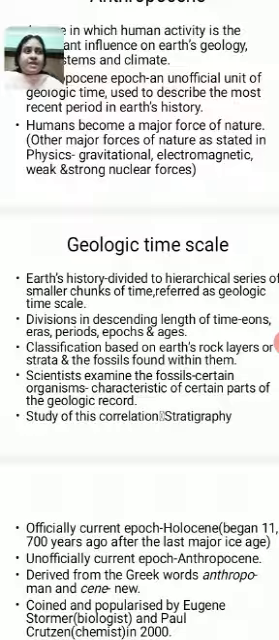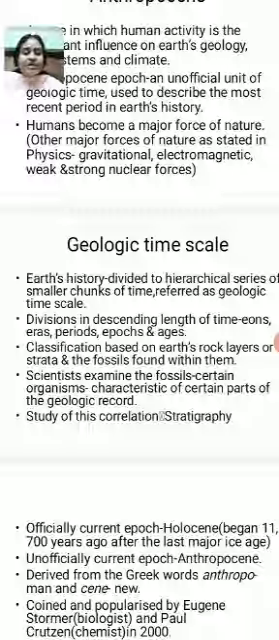So in the geologic time scale, we name each geologic time unit with a particular name based on the characteristic of the fossils. So what sort of fossils are mainly found in that particular time period?